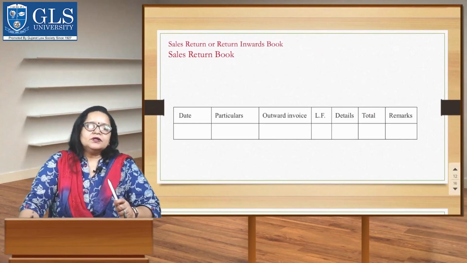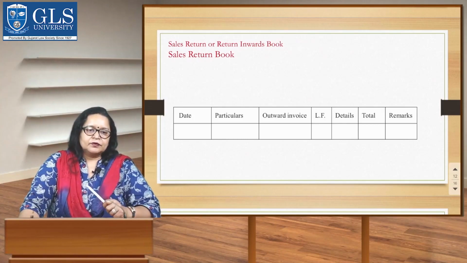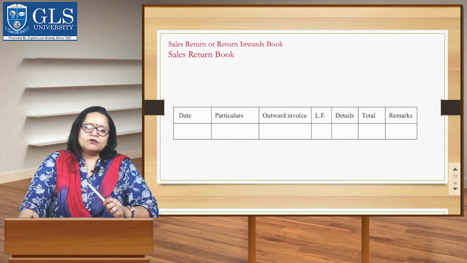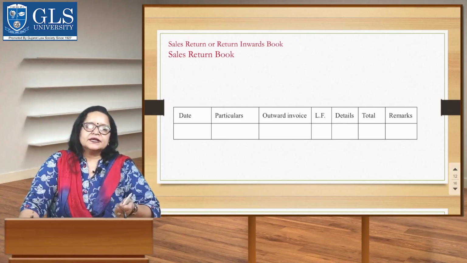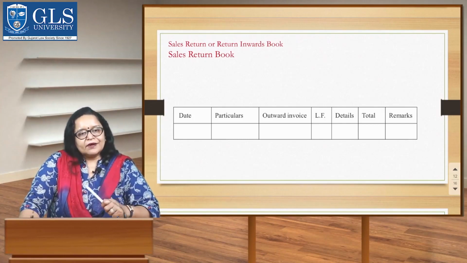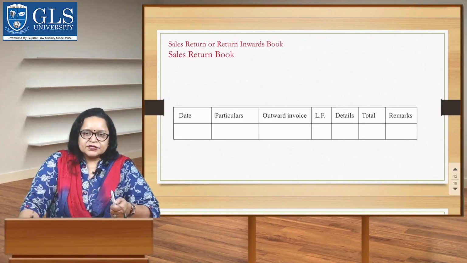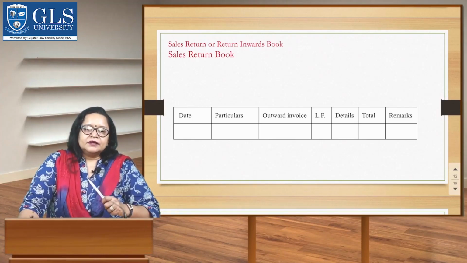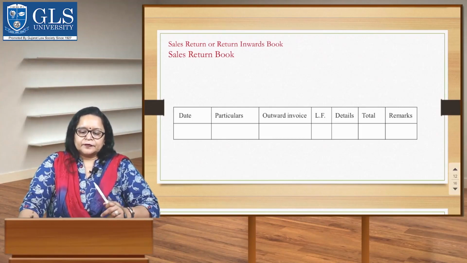Students, we record the returns of goods sold in the sales return book. A credit note is prepared for every return of goods in duplicate. The credit note contains the name of the customer, the details of goods returned and reasons thereof. It also needs to be dated and serially numbered. The sales return book is thus maintained.